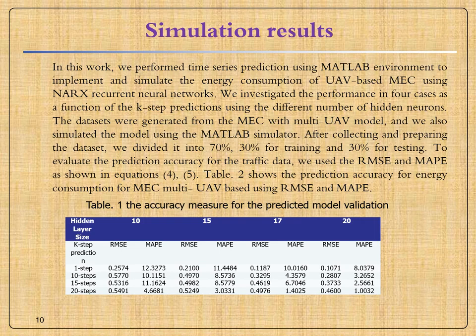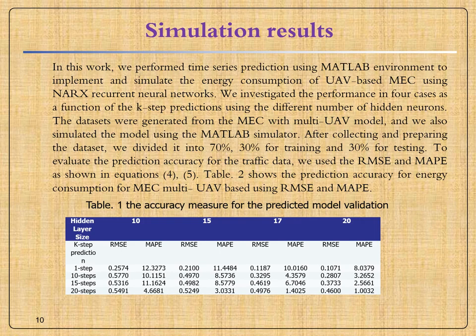On the other hand, the prediction model with 10 hidden neurons has lower prediction accuracy than the others. In the case of using 20-step prediction, the prediction models with 20 and 17 hidden neurons have semi-equal and better accuracy than the others, and the maximum average improvement is 3.6 and 3.3 respectively.